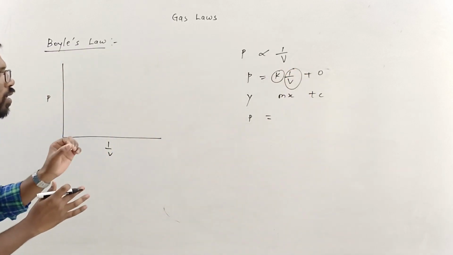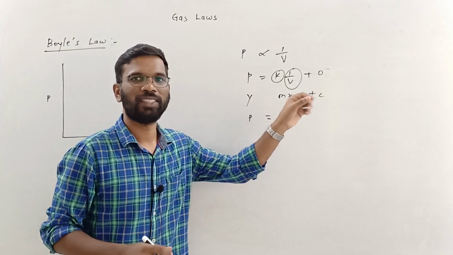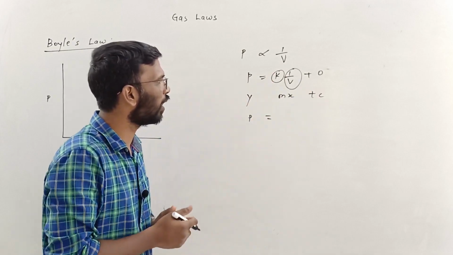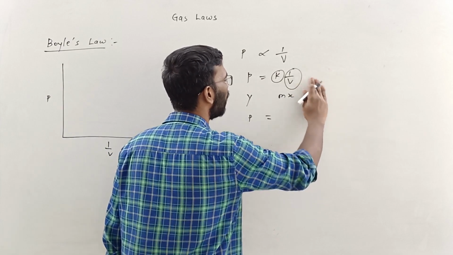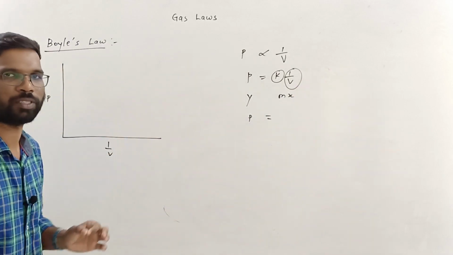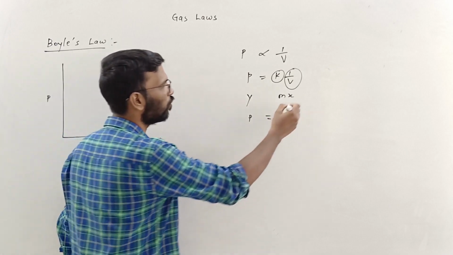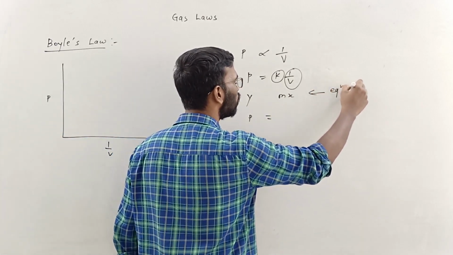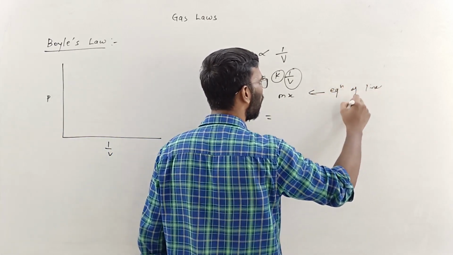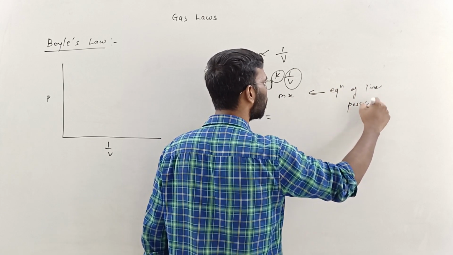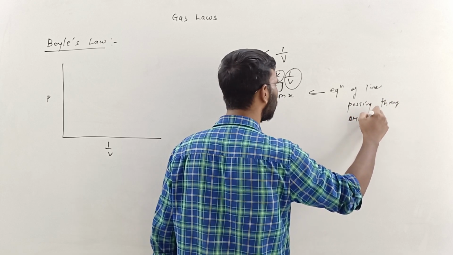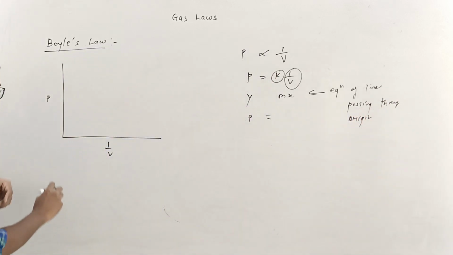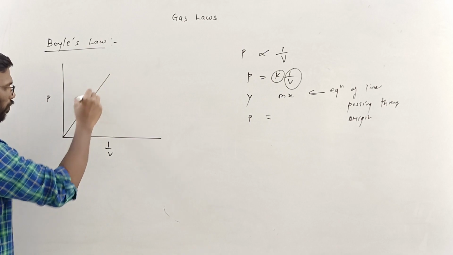So this is a graph with a zero intercept. What is the equation of a line with a zero intercept? It is just y equals mx, the equation of a straight line passing through the origin. So I will get a straight line graph this way.